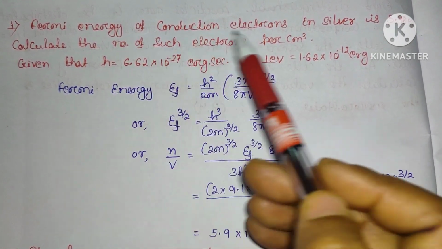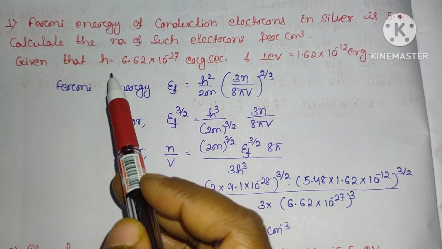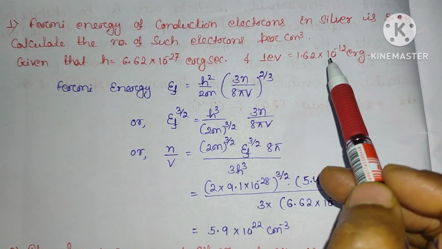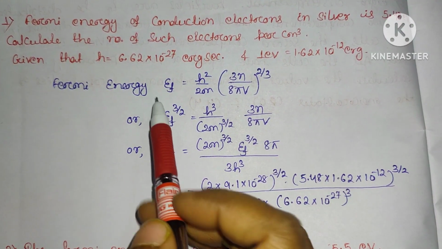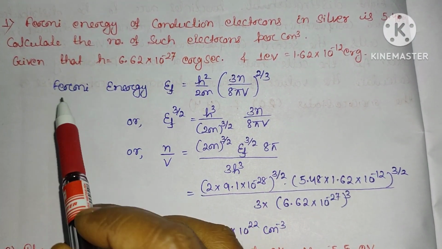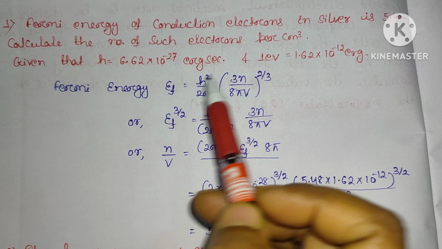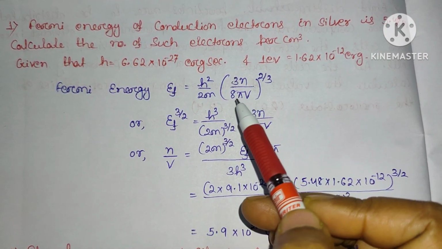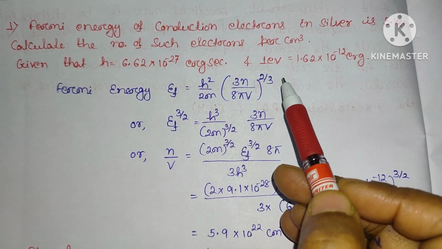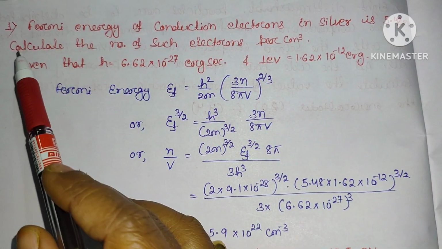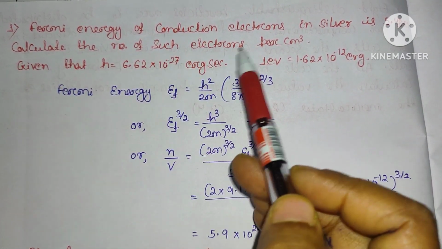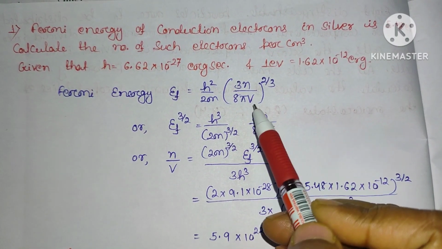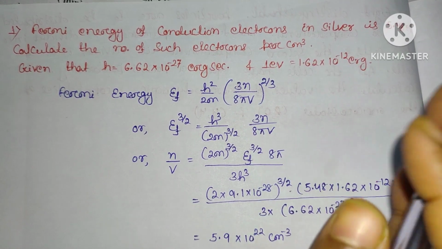This is the number of electrons per centimeter cube. Here Planck's constant is given in erg second, and 1 electron volt equals this much. So the Fermi energy EF equals h square by 2m into (3n by 8 pi V) whole power 2 by 3. Here it has been asked what is the number of such electrons per centimeter cube. So then you have to calculate this n by V.